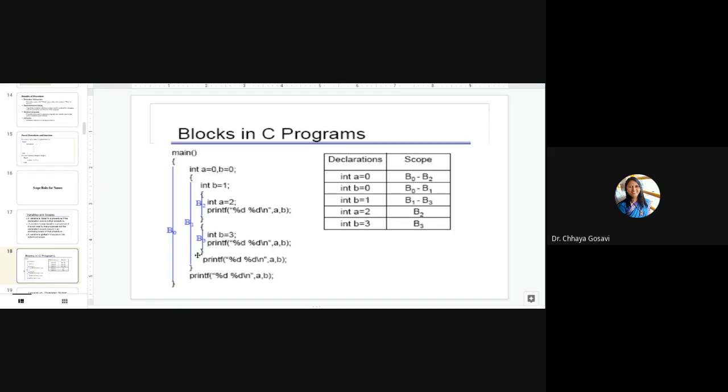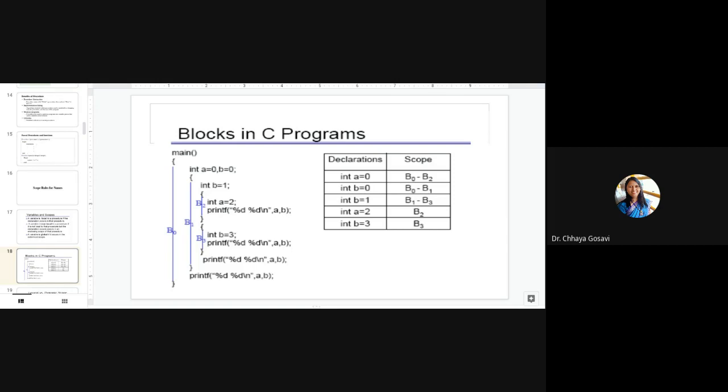Then opening curly brace, closing curly brace, and I call it block B1. And here I'm printing the values of A and B. What will be the value of A and B for this printf statement? We will come again to this print statement. Now in this block B1, there are two blocks, B2 and B3. In B2, we have reinitialized A with value 2. And in B3, we reinitialized B with value 3.